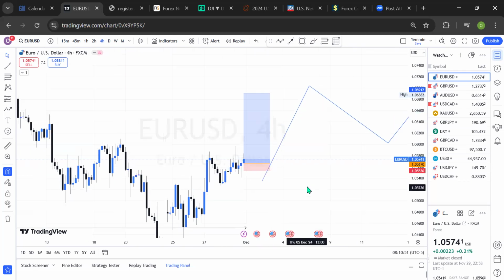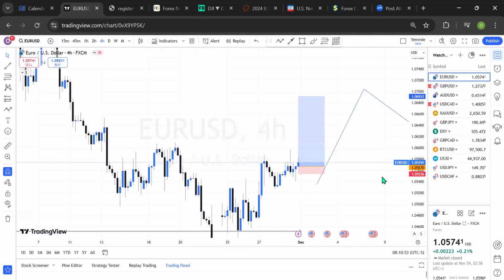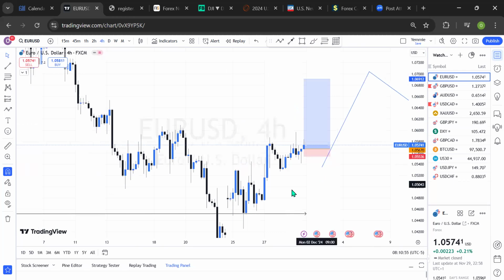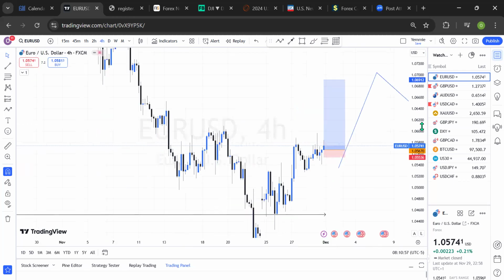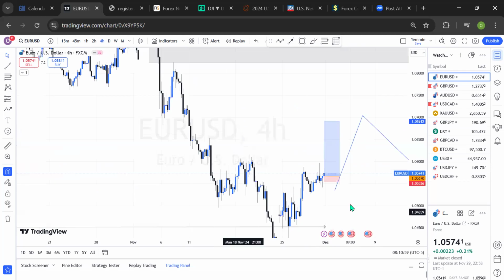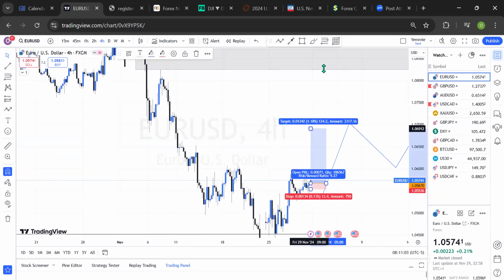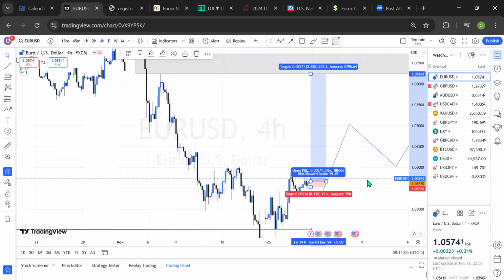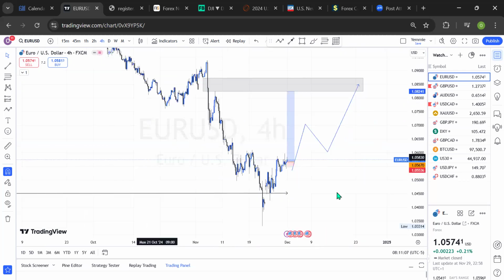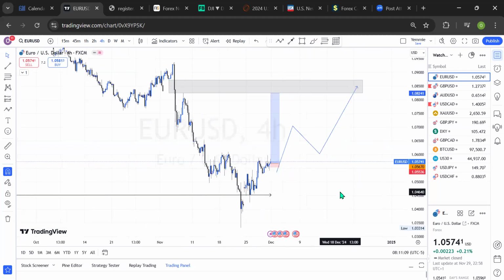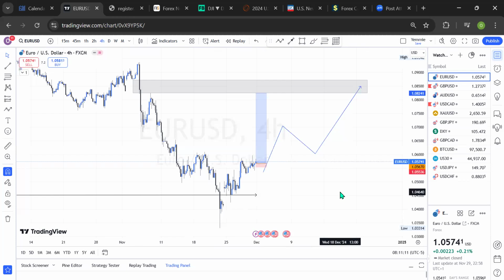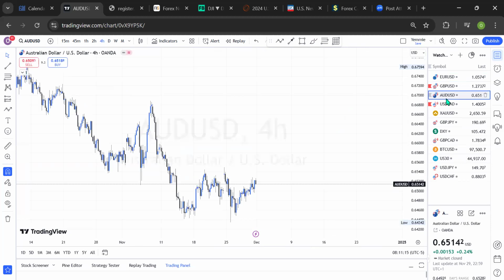Okay, without wasting time, let's see what we have on AUDUSD. I think we are done with the Great Britain pounds US dollar. We're also done with the Euro US dollar. And by the way, this has the tendency to still go up more than this. Okay, this is just an outlook. So what the market will unfold in course of this week will determine a lot about what we're going to do. All right, let's check out what we have on AUD US dollar.